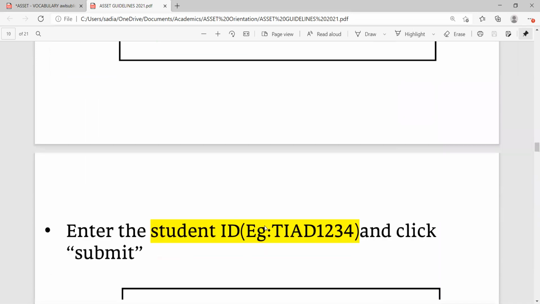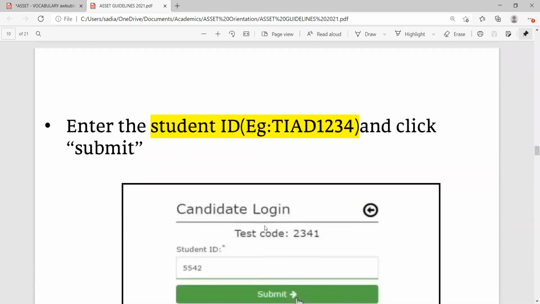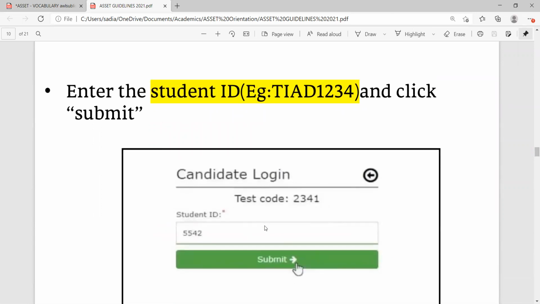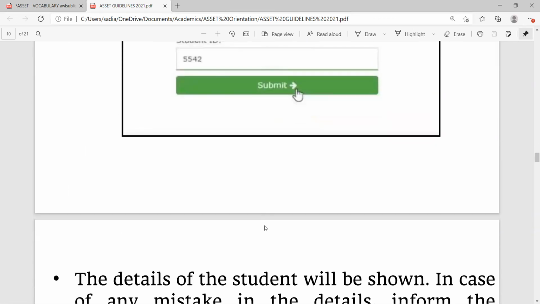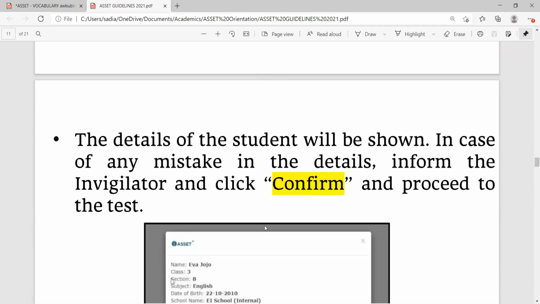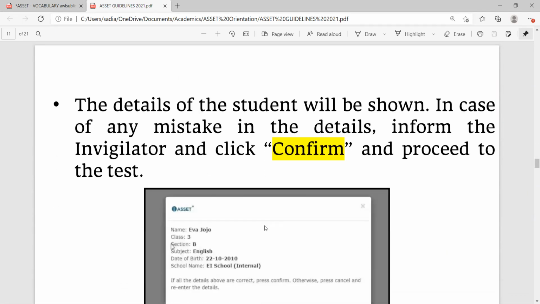After that, you will be asked to give your student ID. The student ID can be certain letters and numbers, and will be given to you by the teacher, or it will be your student ID which is used by you during the school hours. For example, the school initial and the student roll number will be given to you. The details of the student will be shown.